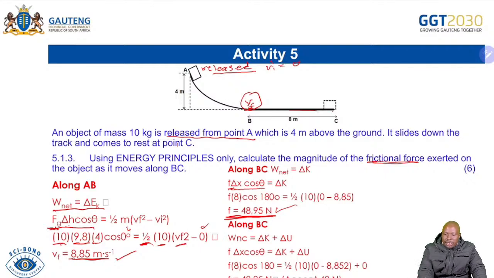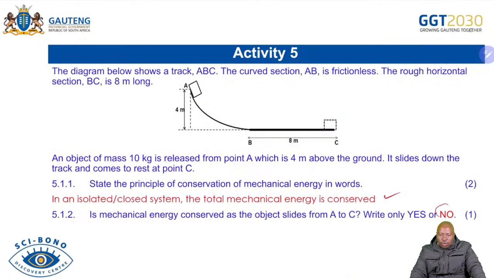So I hope you will practice many of these types of questions, and there are many ways that you can use. Here we're using the motion along BC. You can still use another energy principle, which is the work done by the non-conservative force. Then it will still arrive at the same answer of 49 newtons. So practice and do both methods, using work net equals change in kinetic energy or the work done by the non-conservative force, so that you know how to utilize either of the two when you are asked in a question.